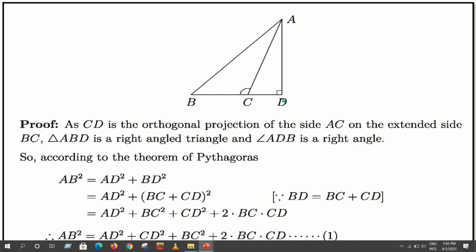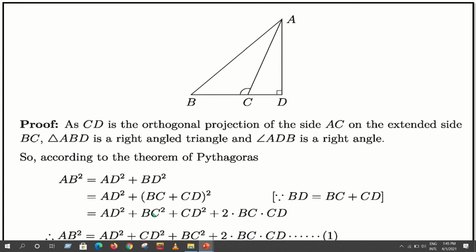triangle ABD is a right angle triangle, angle D is a right angle. So according to Pythagoras theorem, AB square is equal to AD square plus BD square. But BD is equal to what? BD is equal to BC plus CD. So here it will be (BC plus CD) whole square. That means (A plus B) whole square.